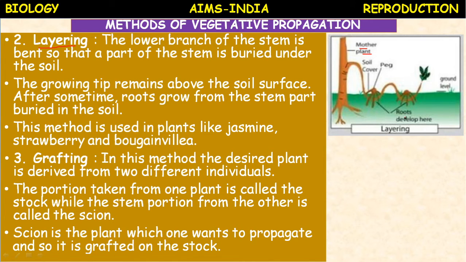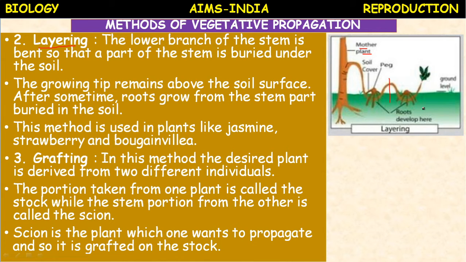After the roots develop, you can cut this portion, which can grow into a new plant. After the formation of new roots, it can grow into an individual plant. This process is called layering.